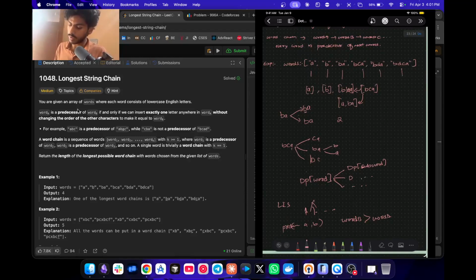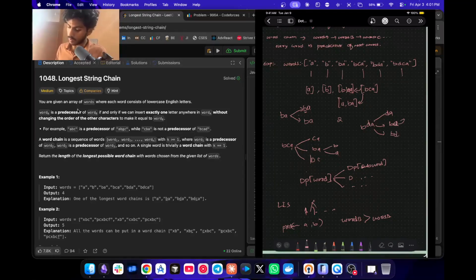So similarly, if we try to find predecessors of this, we will again get BDA. If we remove B, we get DA. If we remove D, we get BA. If we remove A, we get BD.